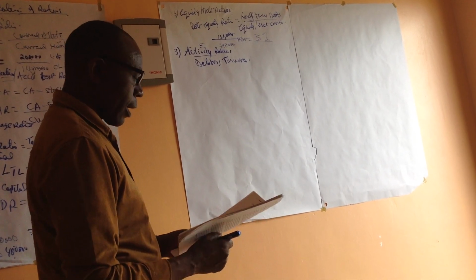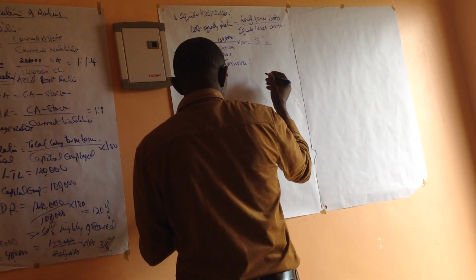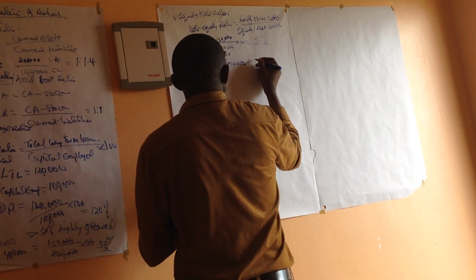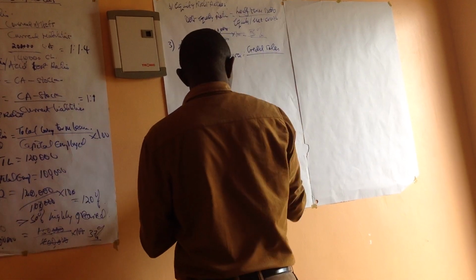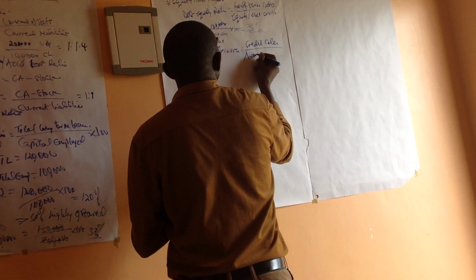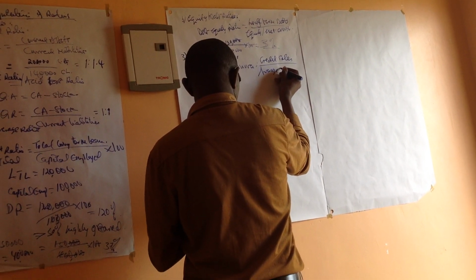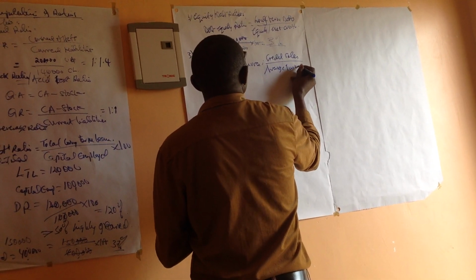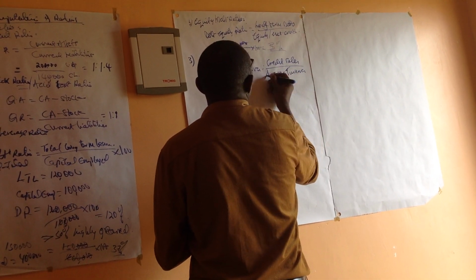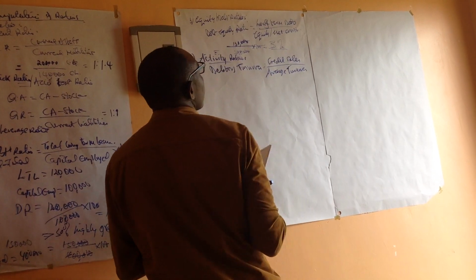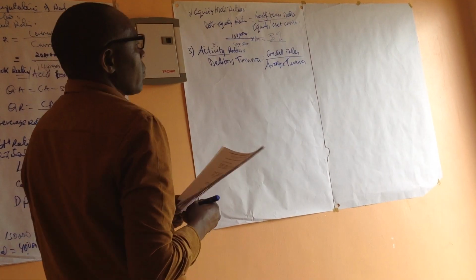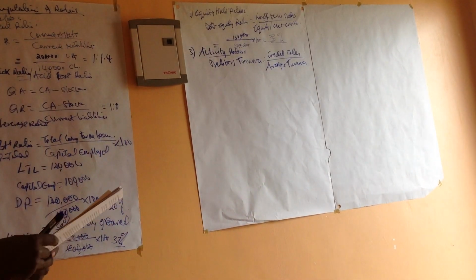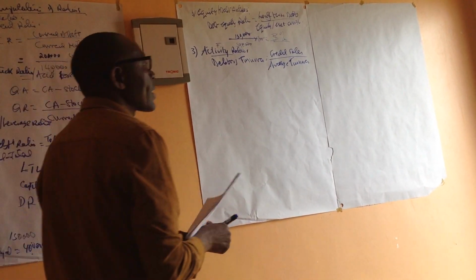So the formula for the debtors turnover is the credit sales over the average debtors. We shall be taking our credit sales, the total sales that we made on credit.